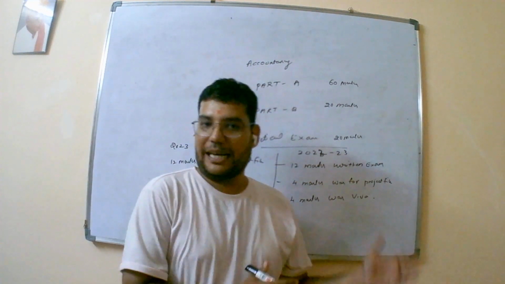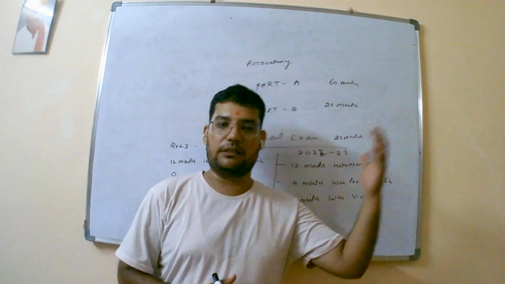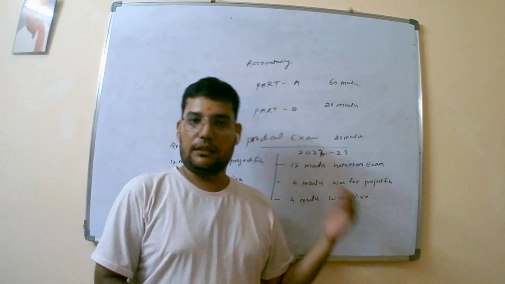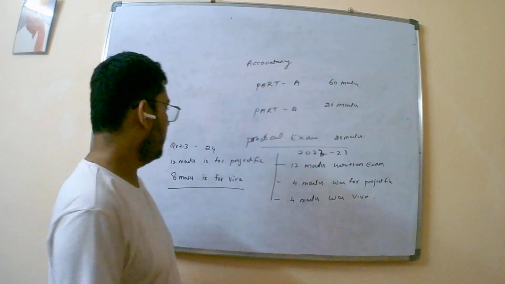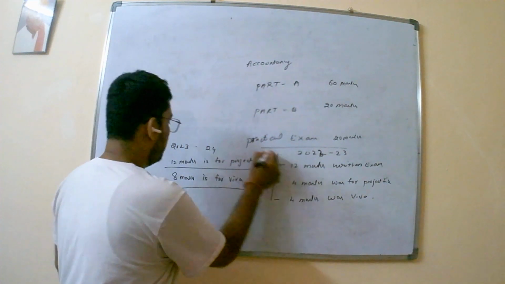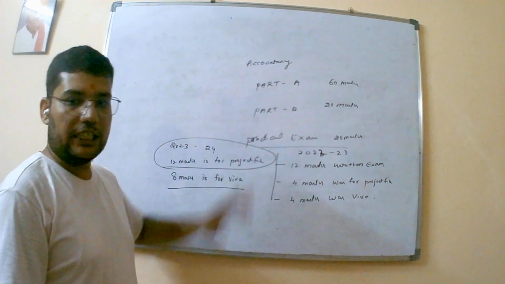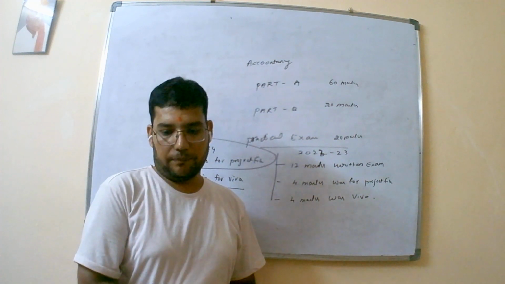Again, the practical exam is conducted with both internal and external examiners. The external will be appointed by the board and given by CBSE. This time the project file consists of 12 marks and 8 marks for Viva. This is the change we have seen in the practical exam pattern this year.